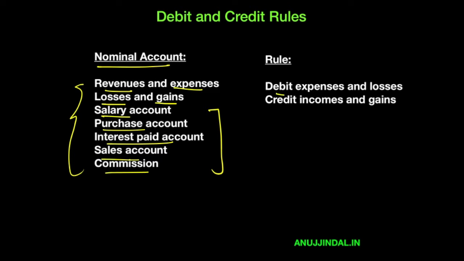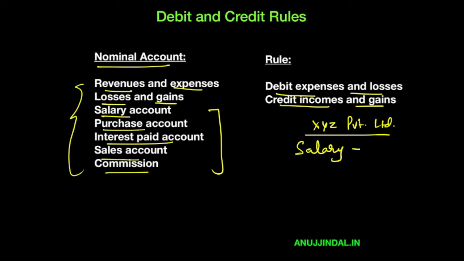The rule is you debit expenses and losses and you credit incomes and gains. So whatever expenses are incurred and losses are incurred, those are debited, and whatever incomes are made, those are credited. Let us take an example. Let's say there is a company called XYZ Private Limited. Now XYZ decides to pay salary to its employees. The accumulated salary is, let's say, 1 lakh rupees for all its employees.